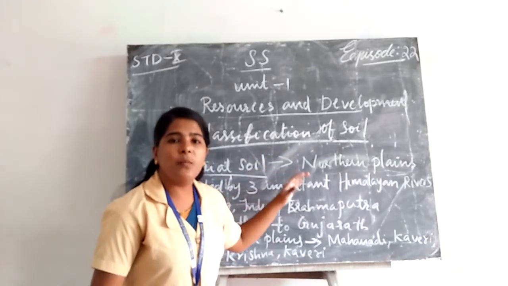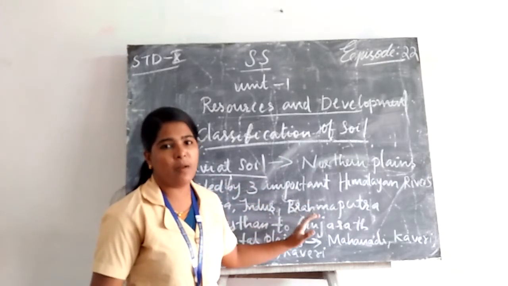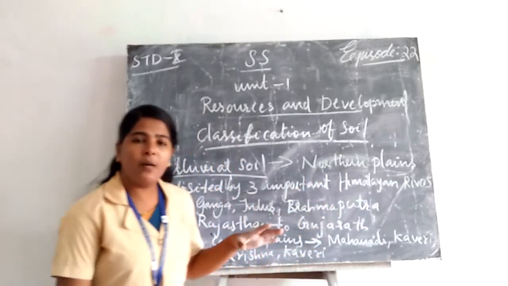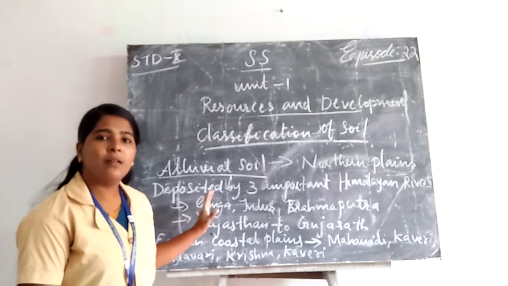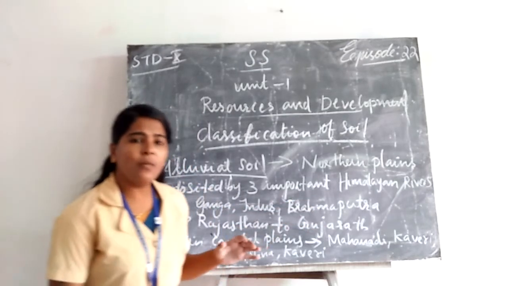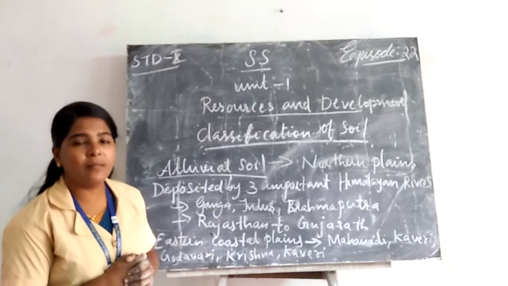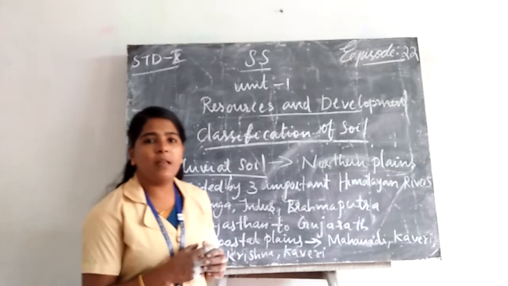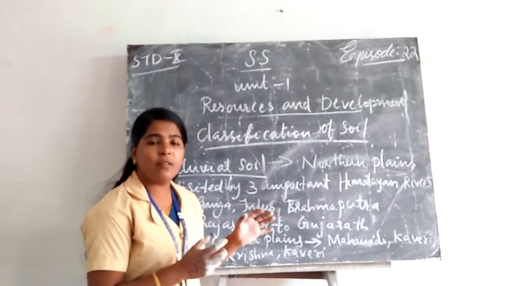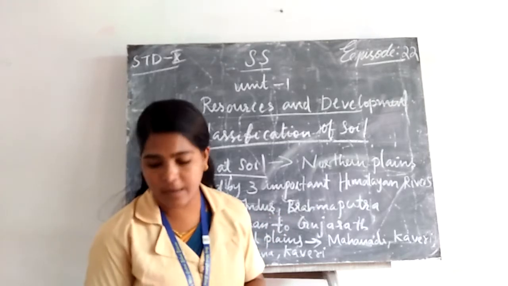It is the deposition of the Himalayan rivers, the Indus, the Ganga, and the Brahmaputra, and the deposition by these rivers extended from Rajasthan to Gujarat. We can also see alluvial soil in the eastern coastal plain, deposited by the major rivers Mahanadi, Godavari, Krishna, and Kaveri.